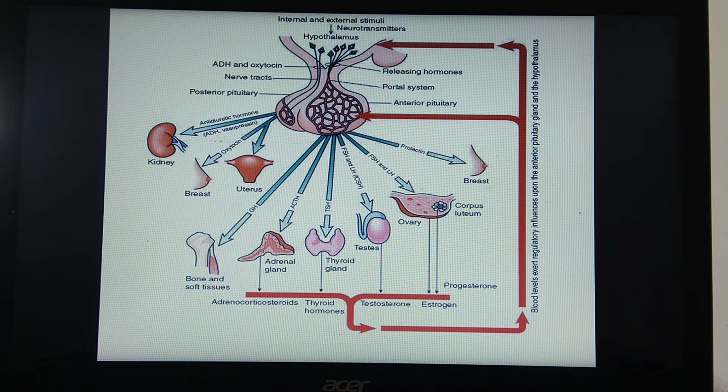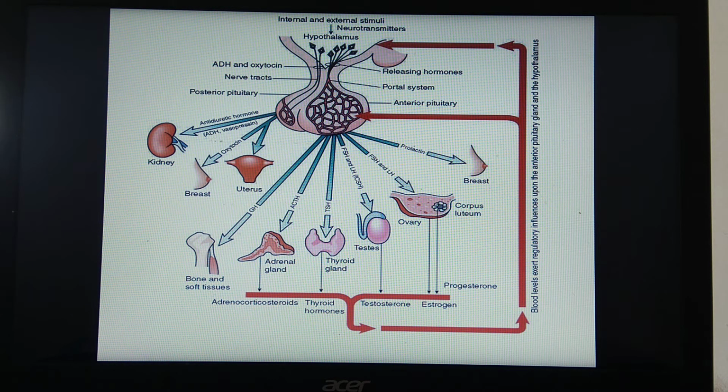We are studying about the pituitary gland. In the previous lecture, we studied about the position and the anatomical structure of the pituitary gland. We have also studied about the different kinds of secretions of the anterior and posterior lobe of the pituitary gland.